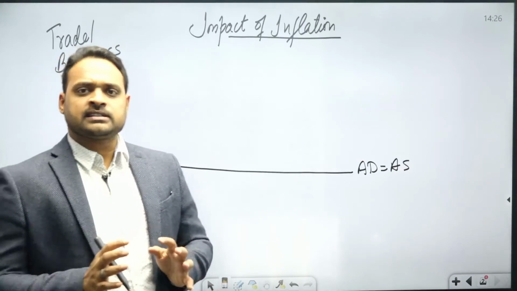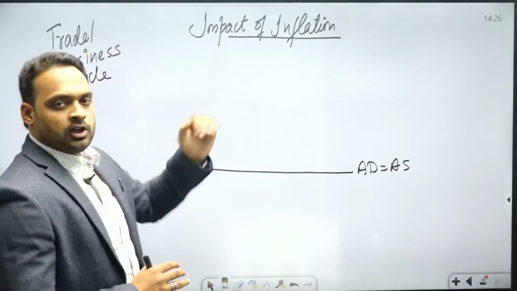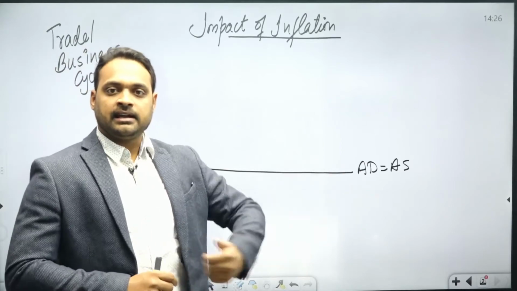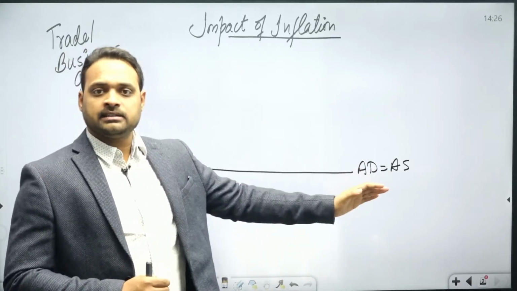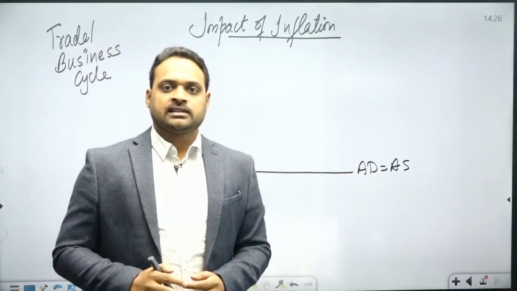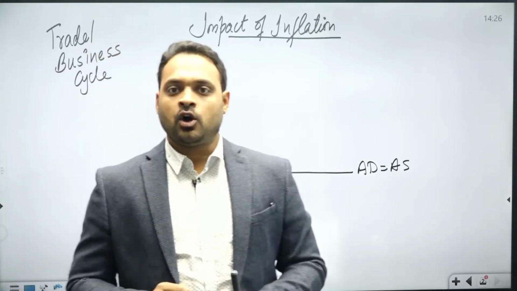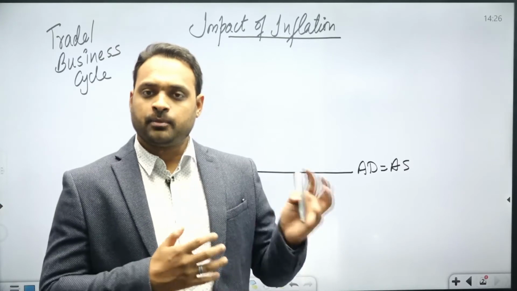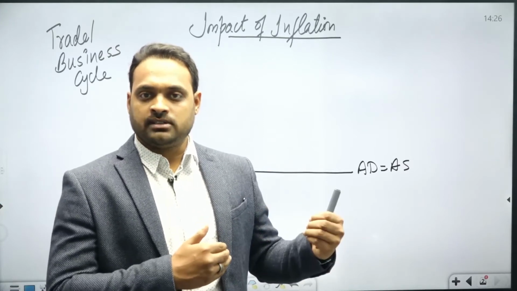So we are going to discuss the impact of inflation on the economy. We were discussing that AD is aggregate demand, and AS is aggregate supply. There are two sector models in the economy. One is the consuming sector, that is household. Another one is the producing sector, that is the industrial sector, right?